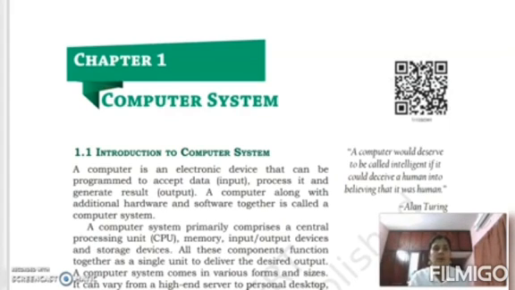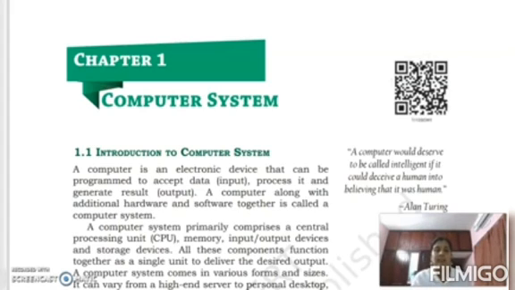As you all know, computer is an electronic device in which user can supply information or input. What is an input? An input is the data which is supplied by the users. You all are users. I am also a user. So we can supply input to the computer by using this input device.